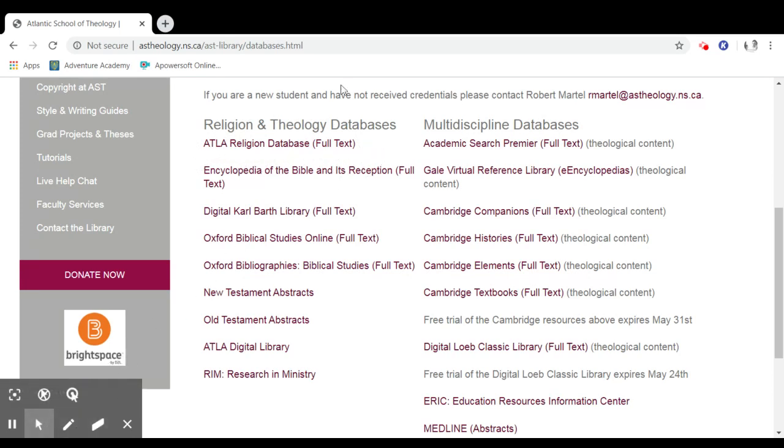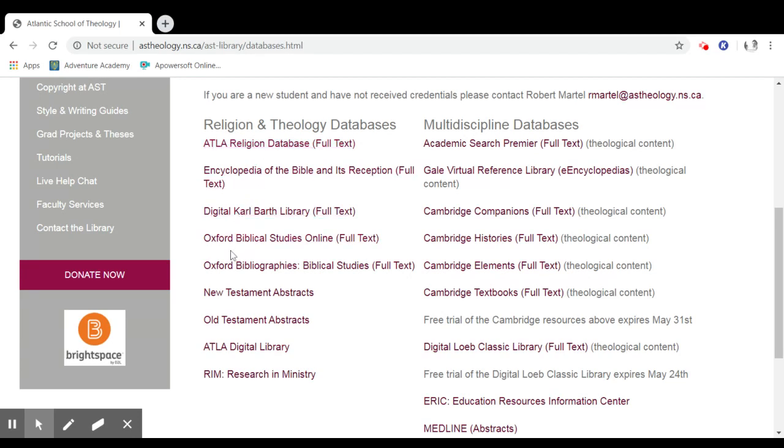Okay. Your Oxford databases, both of them focus on biblical content. Before I go any further, if you're wondering what the EBSCO databases look like, I have a video that's already out called Searching the EBSCO article databases. If you watch that video, you'll get to see what the search interface looks like.